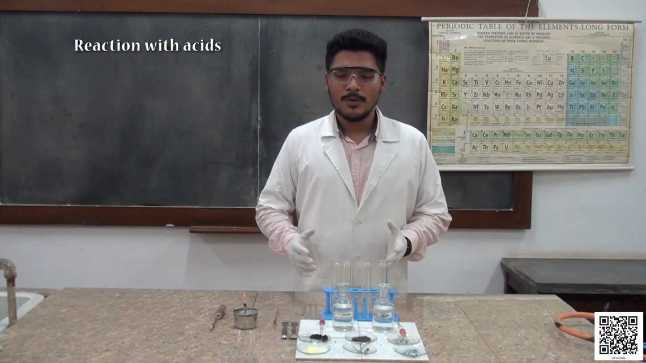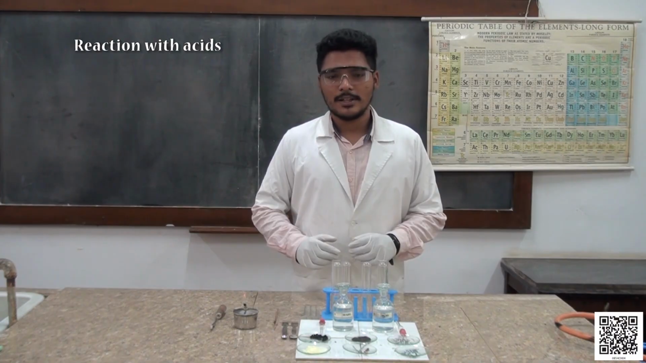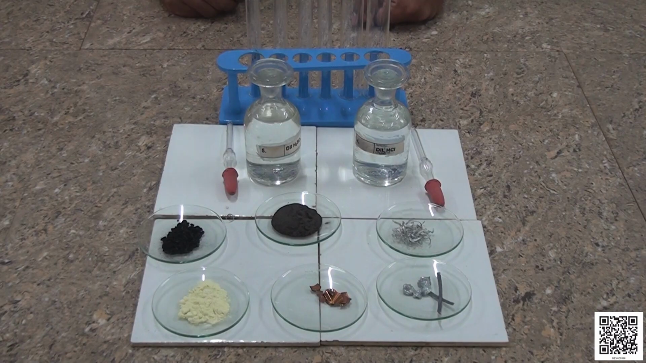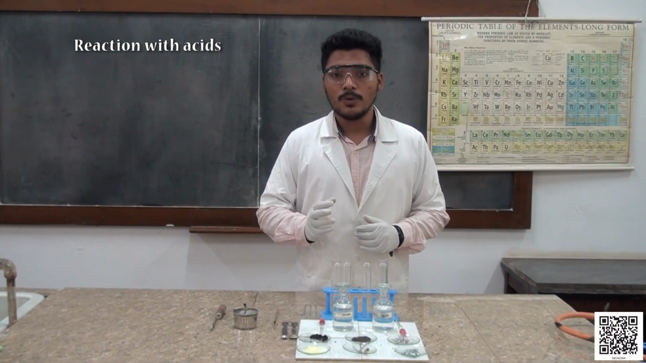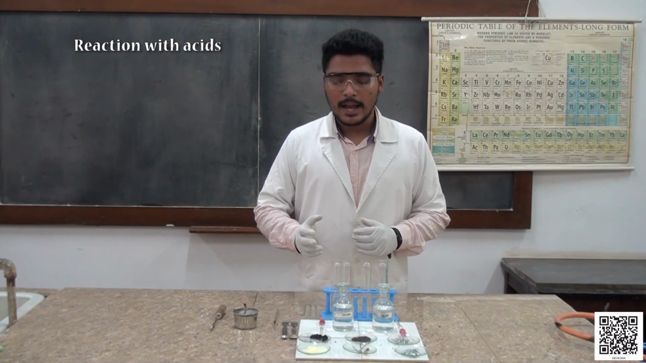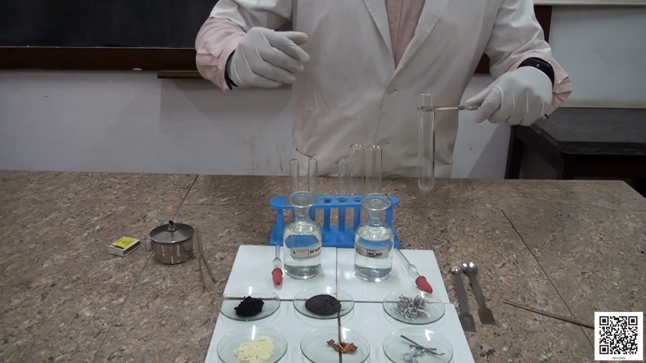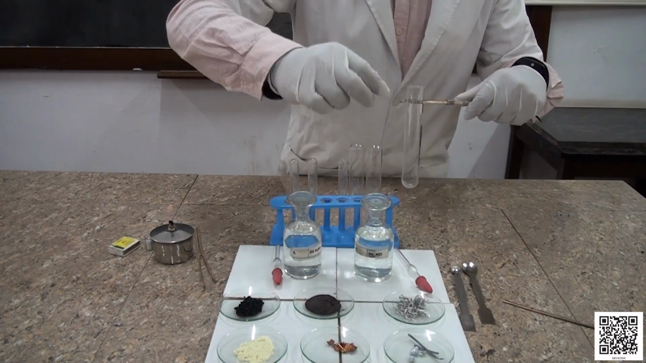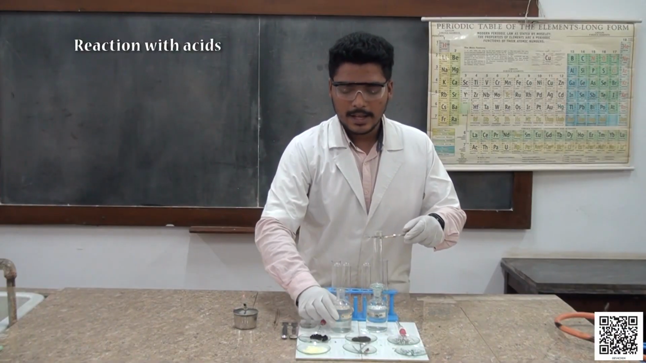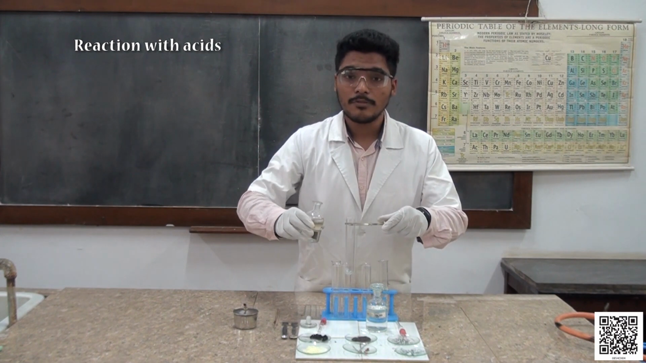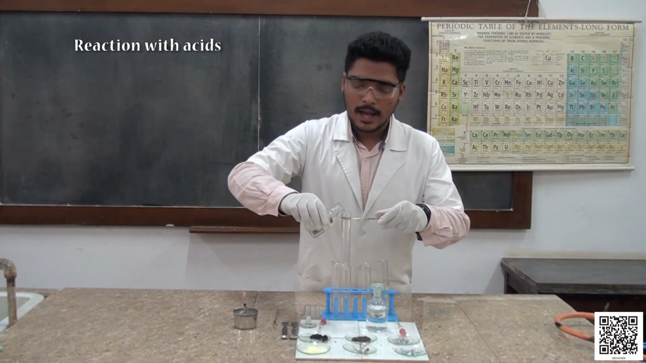Students, now let us perform some experiments. Here we are going to mainly study the reaction of metals and non-metals with dilute sulfuric acid and dilute HCl. Now we have a variety of non-metals and metals. We are going to study how these metals and non-metals react with these acids. First, let me take zinc metal and react it with dilute sulfuric acid. All of you have to carefully observe what happens here.